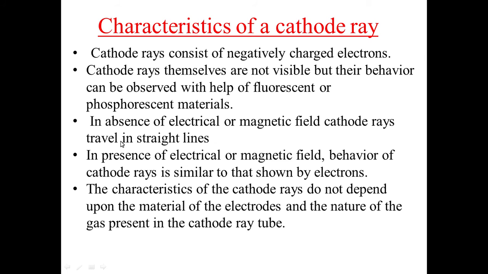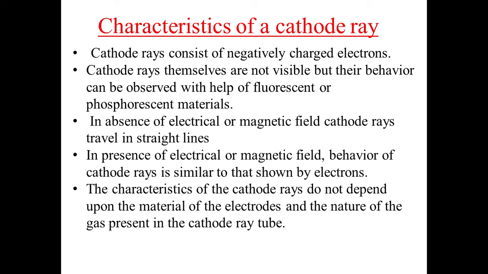Now, the characteristics of the cathode ray. Cathode rays are made up of negatively charged particles called electrons. Cathode rays themselves are not visible but become fluorescent on a zinc sulfide layer. In the absence of electric and magnetic fields, cathode rays travel in a straight line. If either field is present, they deviate from their original path.